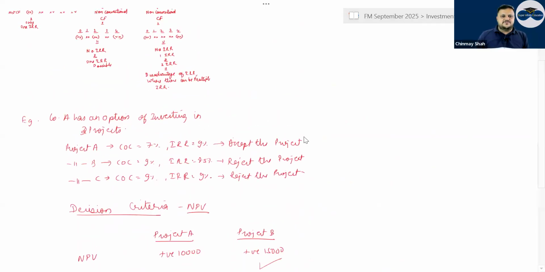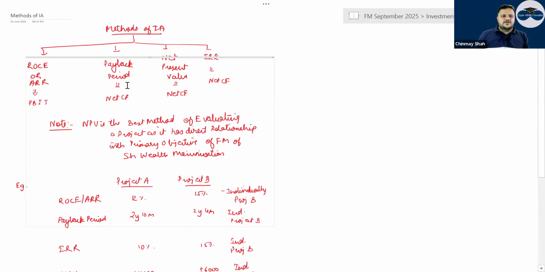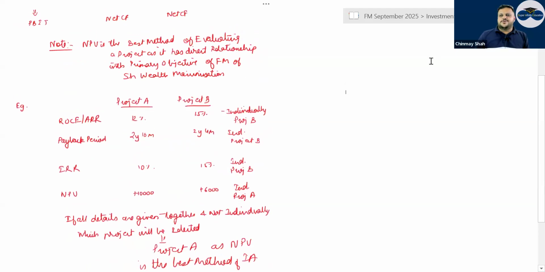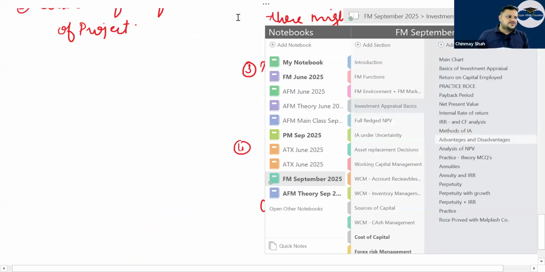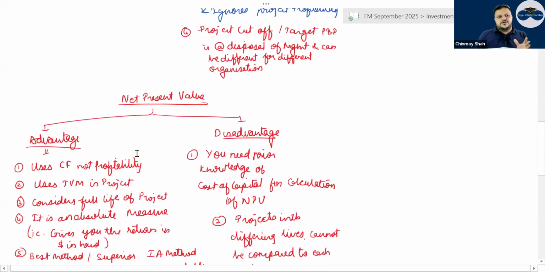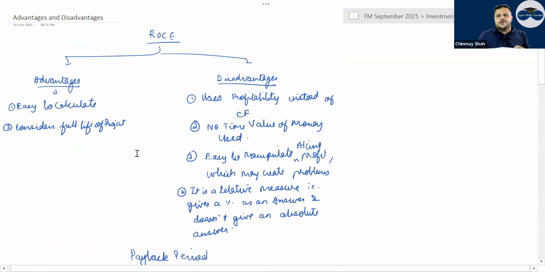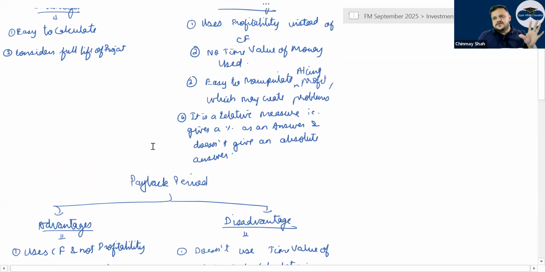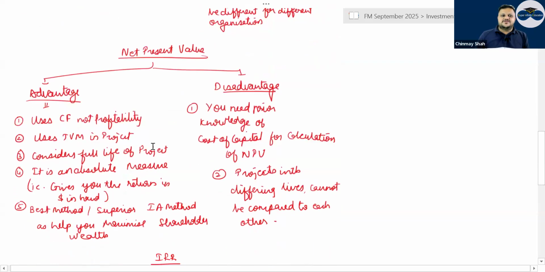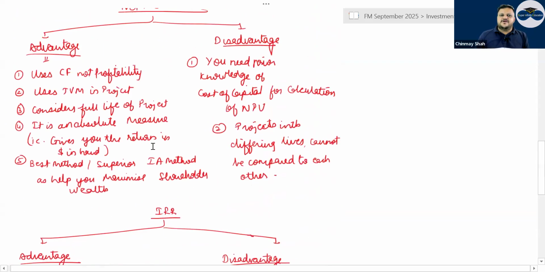Then going ahead, methods of investment appraisal, you have four methods. We have planned out all four methods, what to use when. The best method is NPV, and when given a question, that method should be chosen. Then advantages and disadvantages of NPV, IRR, payback period and ROC: I have given them in the shortest detail possible, and even if you read just this sheet, it is more than enough. Either NPV versus IRR, or advantages and disadvantages of IRR and NPV, are asked.